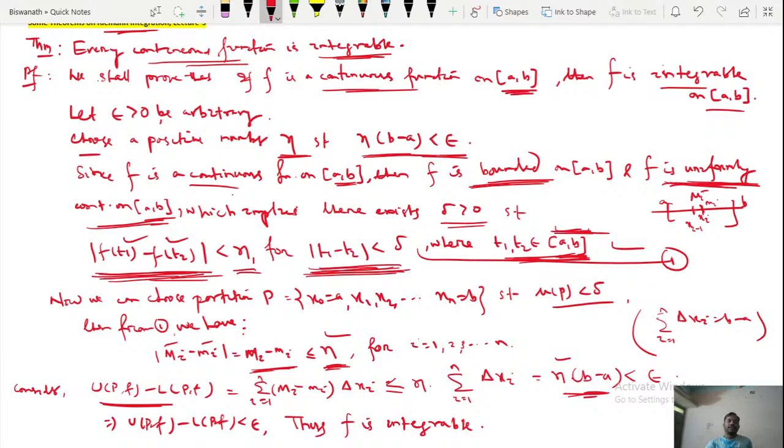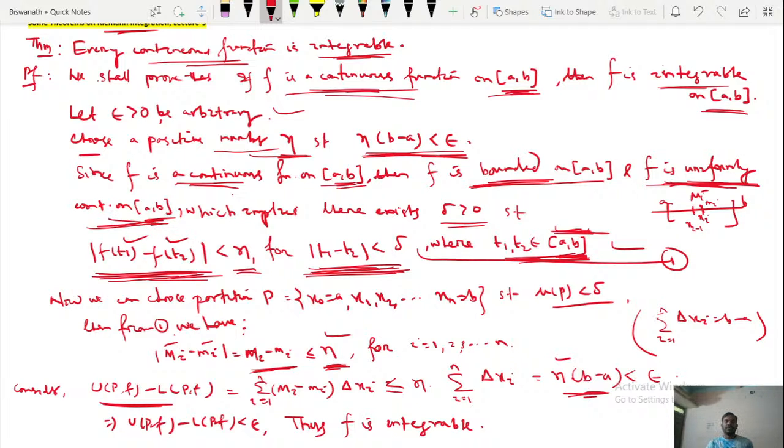So if I repeat this, every continuous function is integrable. That means suppose f is any continuous function on closed [a, b], then f is integrable on closed [a, b]. Let epsilon greater than 0 be arbitrary. Then choose a positive number eta such that eta into b minus a is less than epsilon. Given that f is continuous on closed [a, b], f is bounded and f is uniformly continuous on closed [a, b].